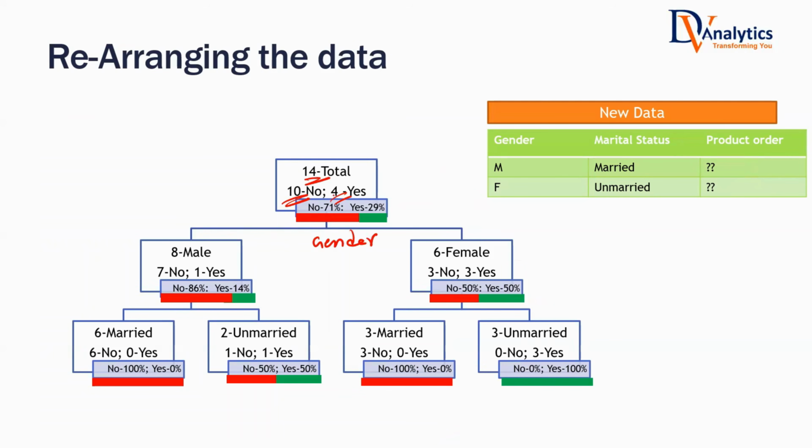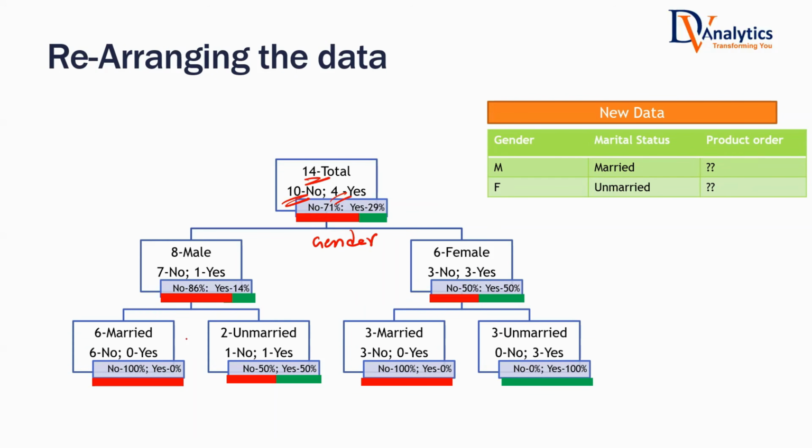What I can do is I will divide this data based on gender. There are 8 male customers. There are 6 female customers. Within 8 male, there are some customers who are buying the product. Some customers are not buying. The same thing goes on in female subset as well. Some customers are buying the product. Some customers are not buying the product.